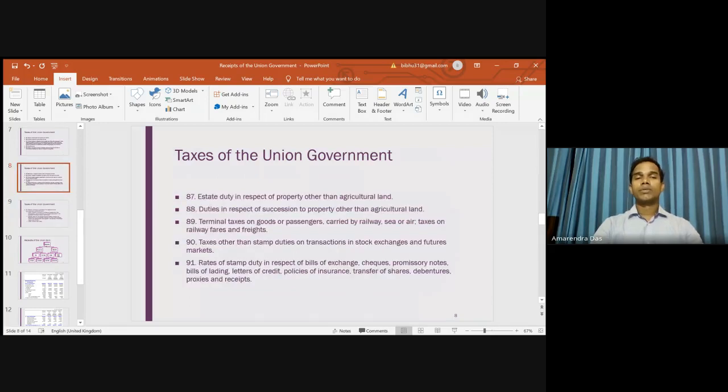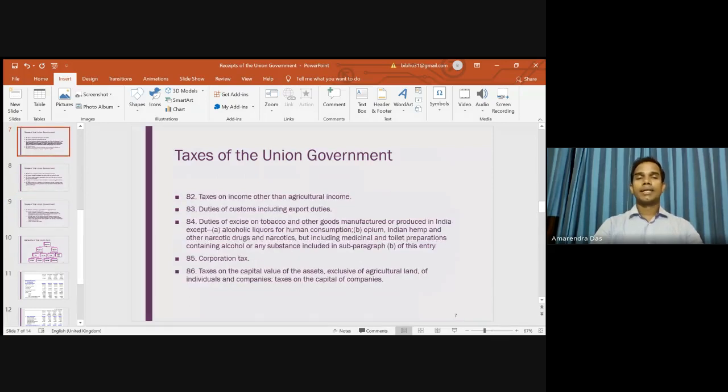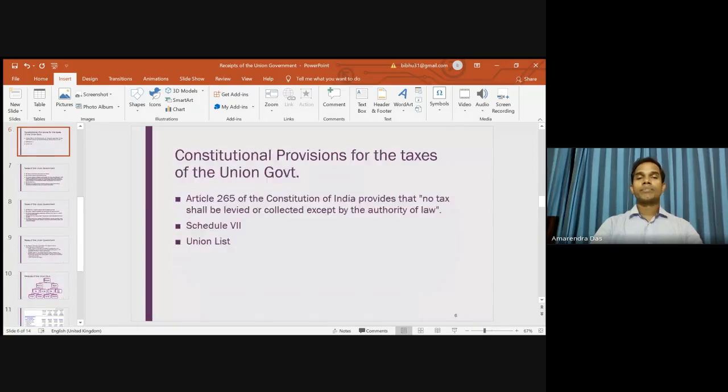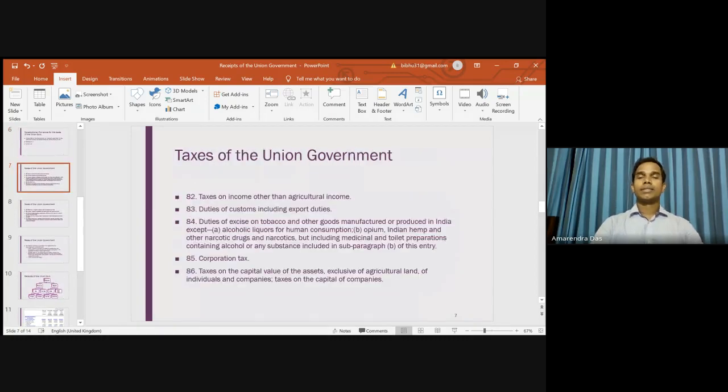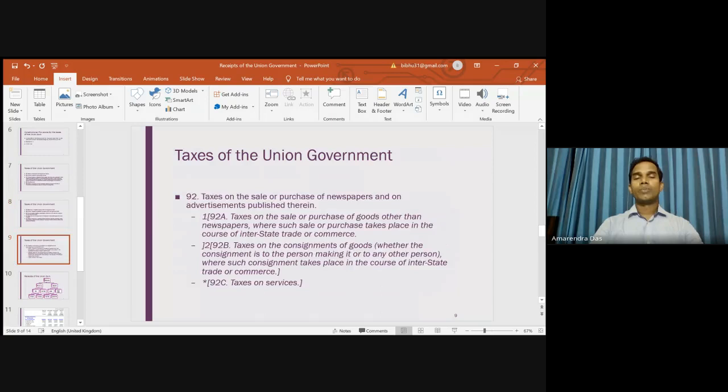So remember here, I have mixed up both direct and indirect taxes, but just remember that in the seventh schedule of the Constitution of India, we have the union list, state list, and concurrent list. Within that, if you look at the union list, there are different entries starting from 82 to 92. We have all the taxes of the union government. That includes both direct and indirect.